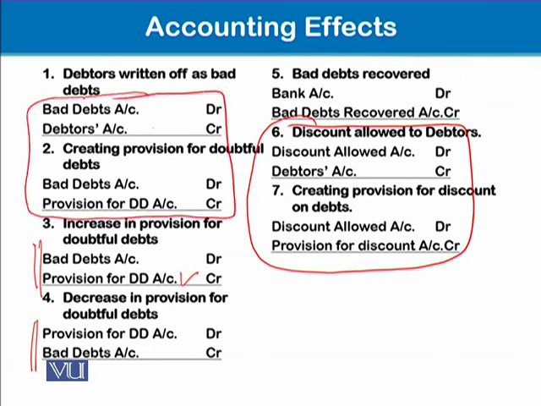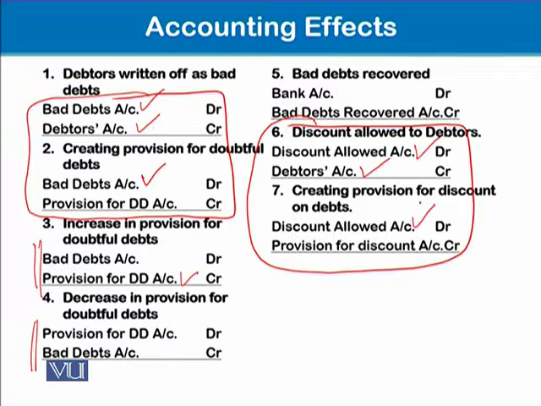Yeah. For bad debts, we give credit to debtors against bad debts. For discount allowed, we give credit to debtors against discount allowed. For provision against doubtful debts, the same bad debt is debited for provisioning. The same discount allowed is debited for provisioning.